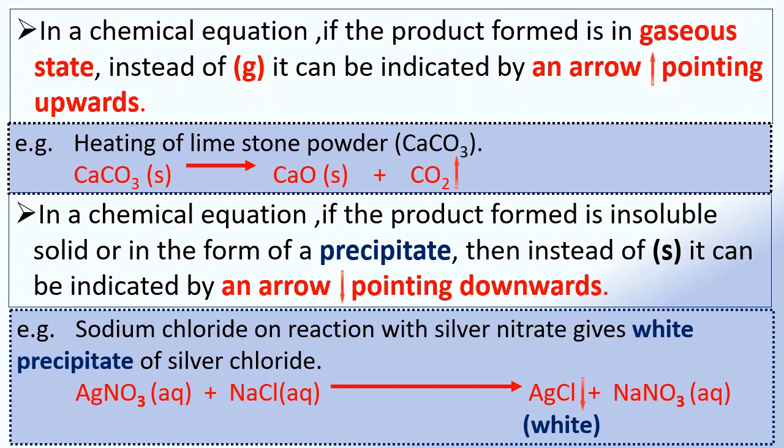For example, the reaction of sodium chloride solution with silver nitrate solution gives a white precipitate of silver chloride. This formation of precipitate is indicated by putting an arrow pointing downwards after the formula of silver chloride.